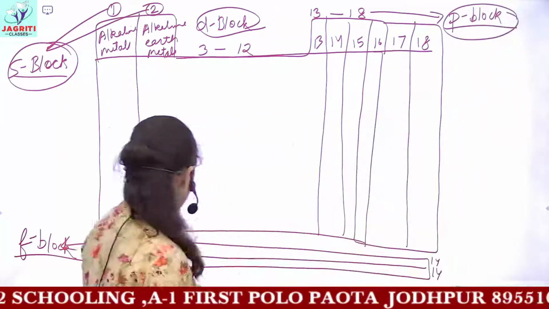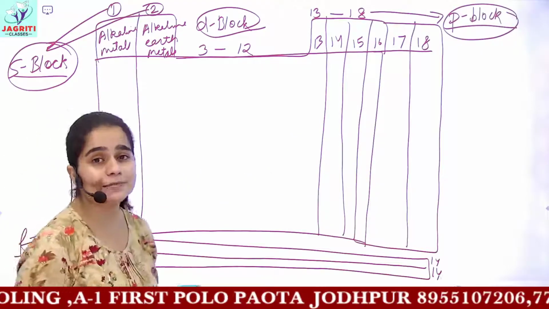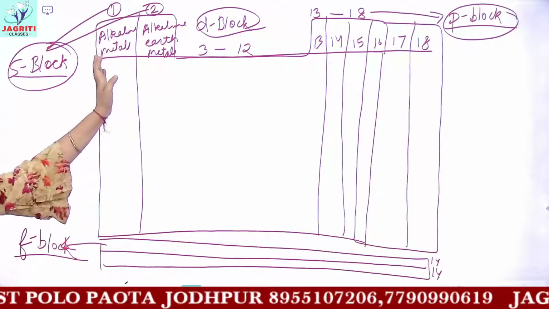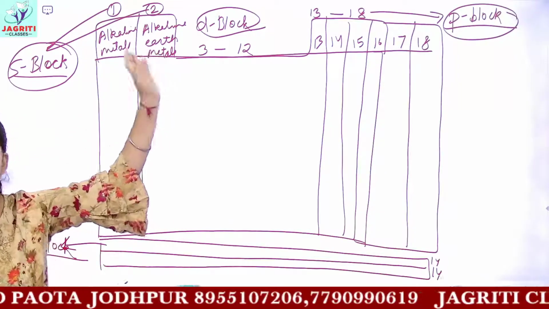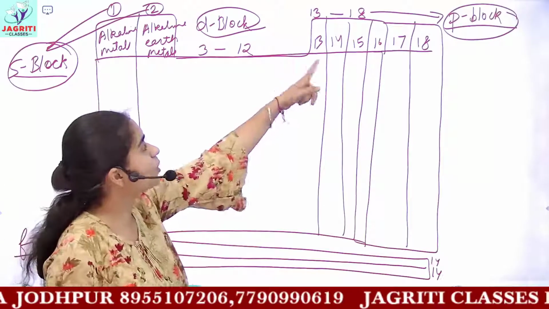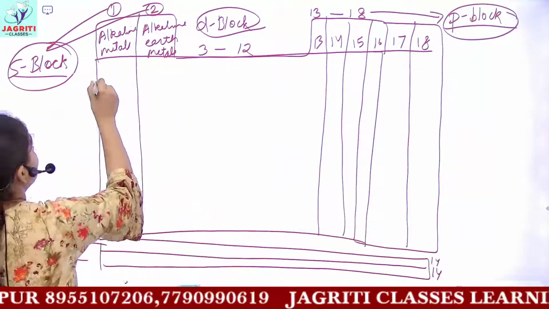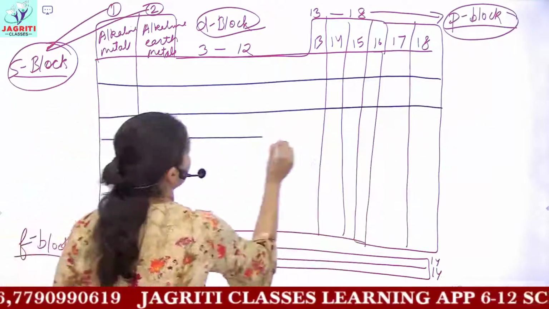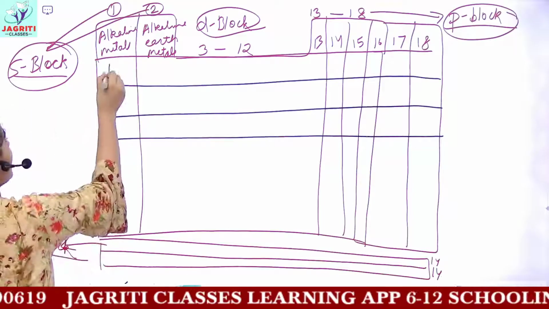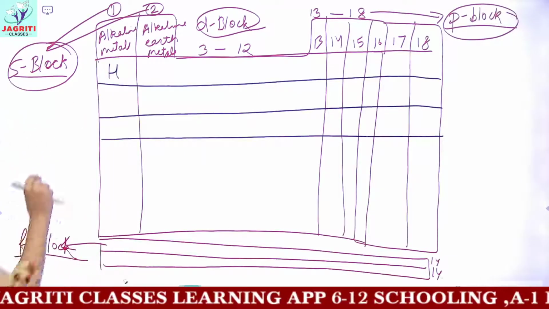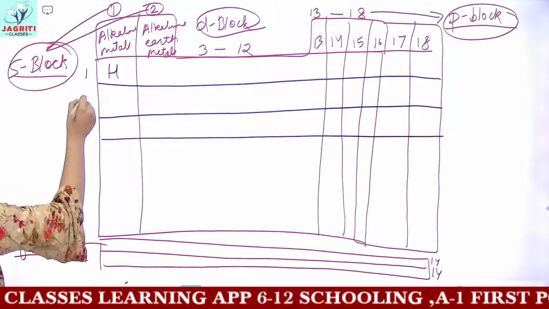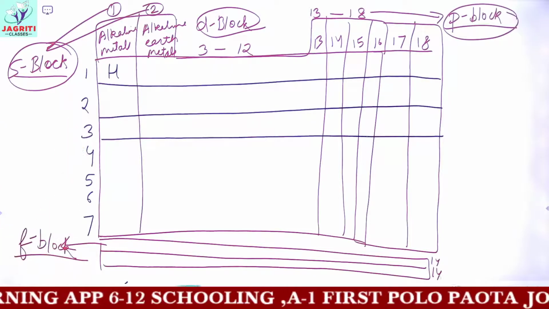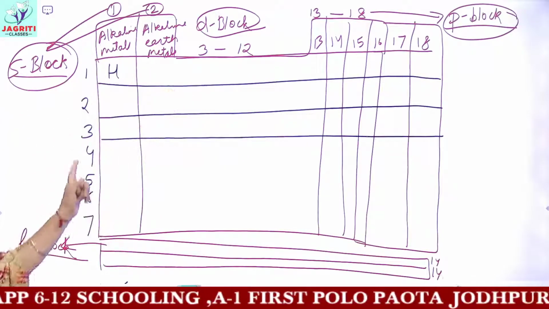Okay, so now I'll be telling you the common names by which these blocks are referred. So the first group is known as alkaline metals. The second one is called alkaline earth metals. You can learn the arrangement of the first 20 elements at least in your periodic table. So in the first group we have hydrogen, and concerning the number of periods, the first period you have, then second, third, fourth, fifth, sixth and seventh. So in this way, different groups are assigned and different number of periods are given.